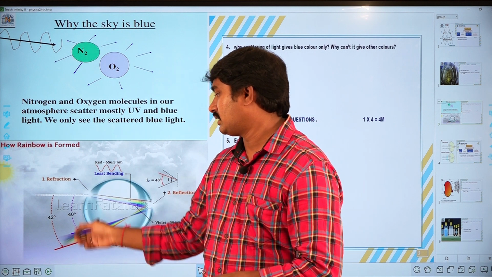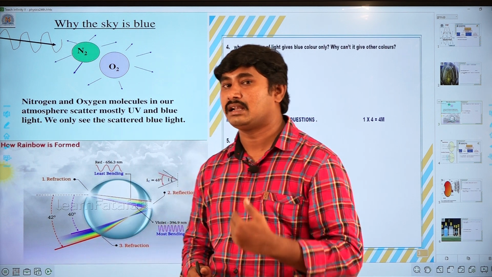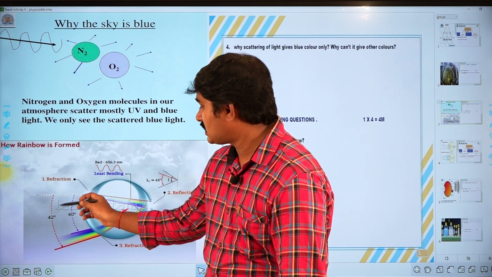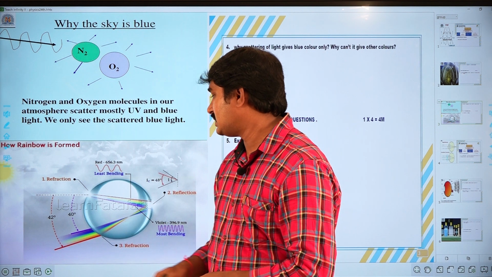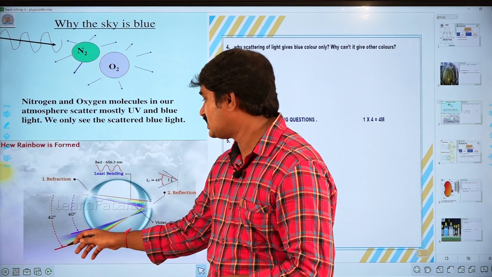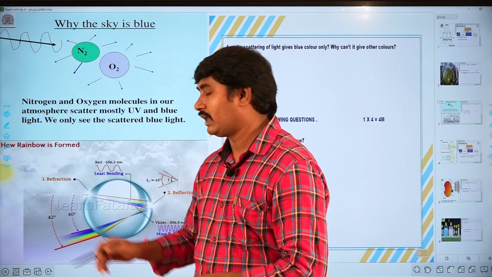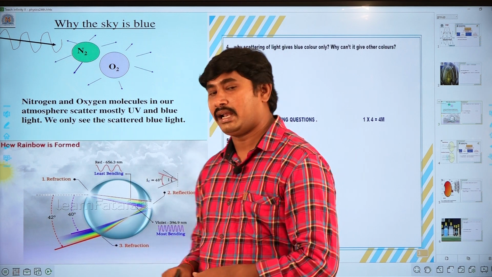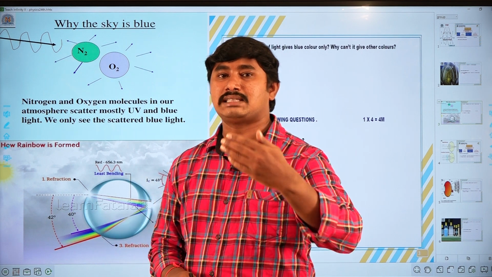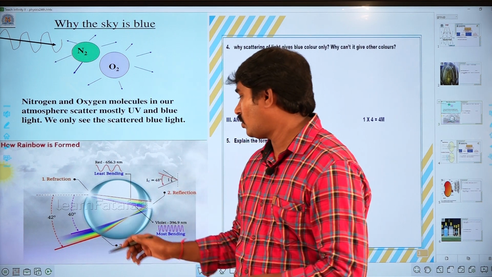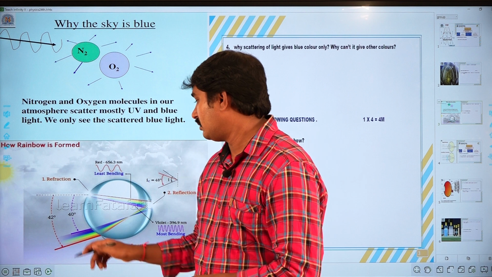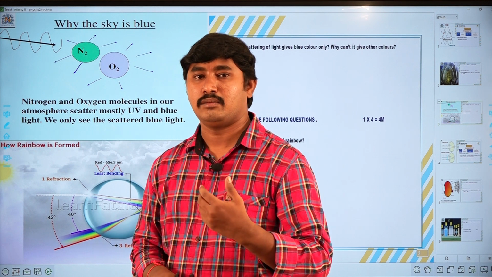First, check the angle between the red color and the sunlight rays. The angle between the sunlight rays and the red color is 42 degrees, and the red color is less deviated. And see here, the violet color, the angle between the sunlight rays and the violet color is 40 degrees, and the violet color is more deviated.